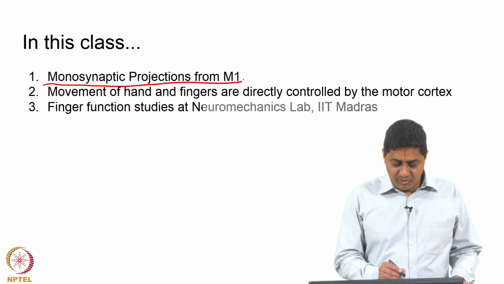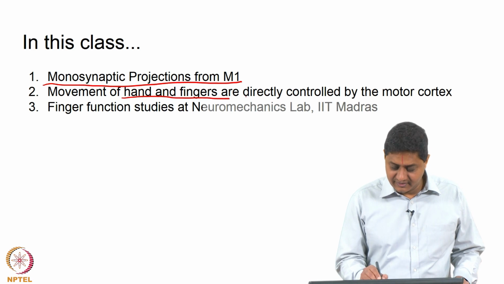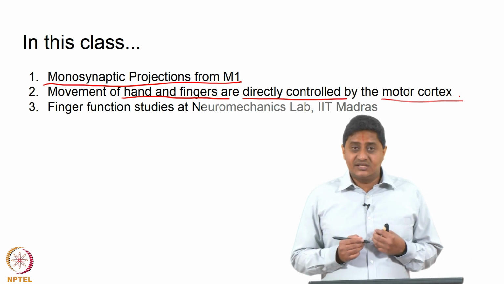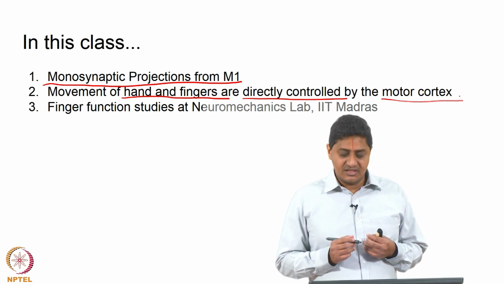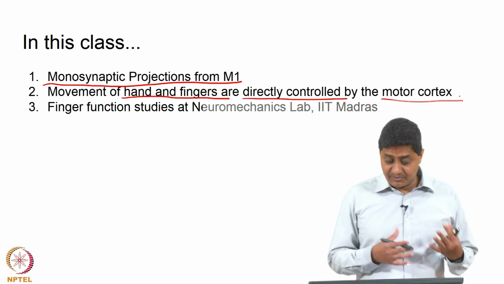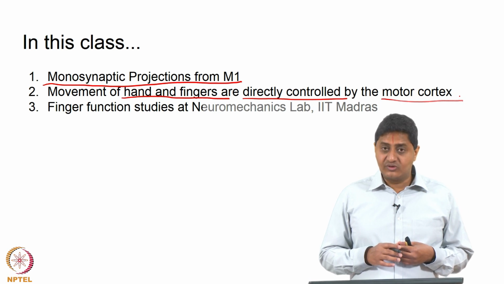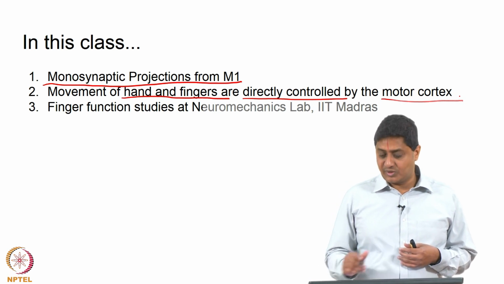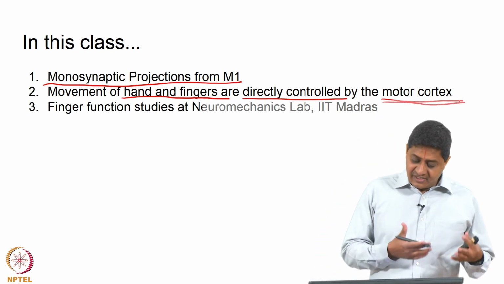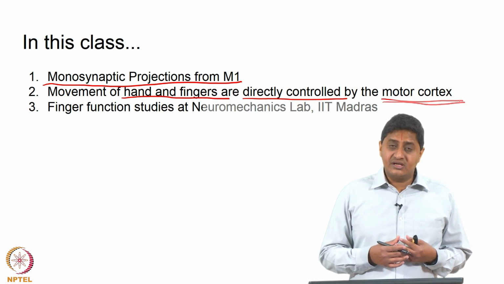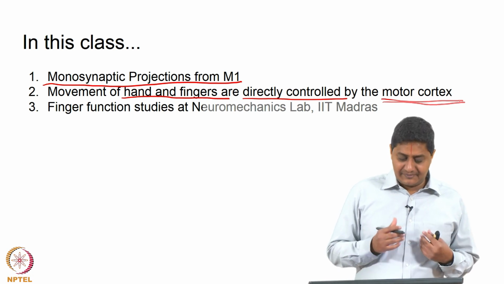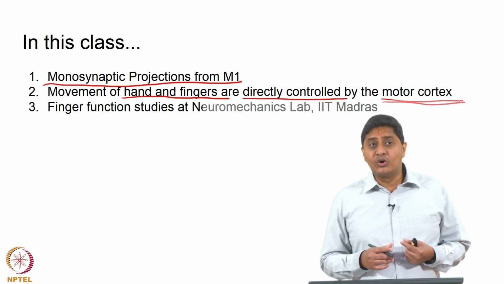So, movement of hand and fingers are directly controlled by the motor cortex. So, that means by studying the movements of hand and fingers, you could get a clearer picture, when compared with other parts of the body, about the strategies that are employed by the movement control system. When compared with other parts, the picture is going to be more clear, or less muddled, when compared with the more proximal parts.